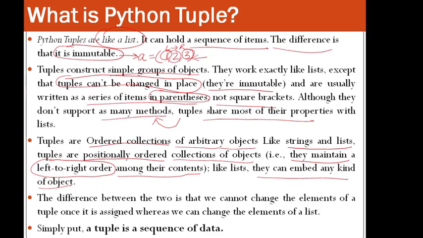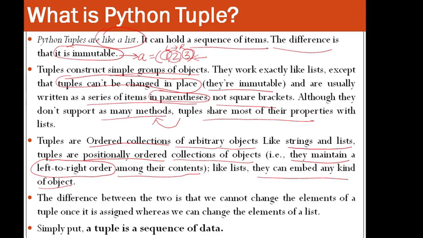So this is the major difference between tuple and list. That's why in the first line we have written it is immutable. We cannot change the elements of a tuple once it is assigned. But in a list, we can change the elements, as we have seen in the earlier lecture.